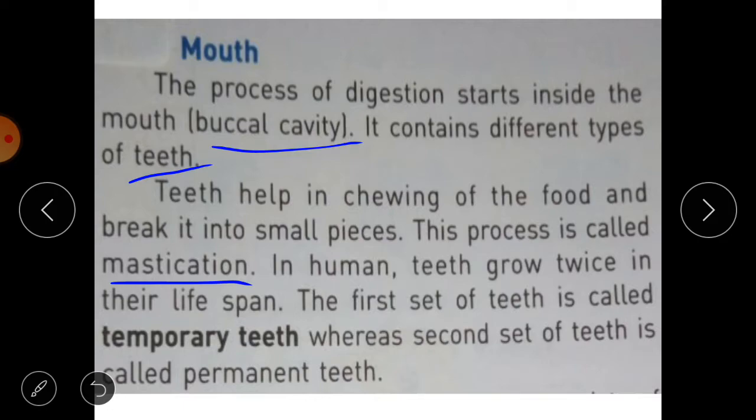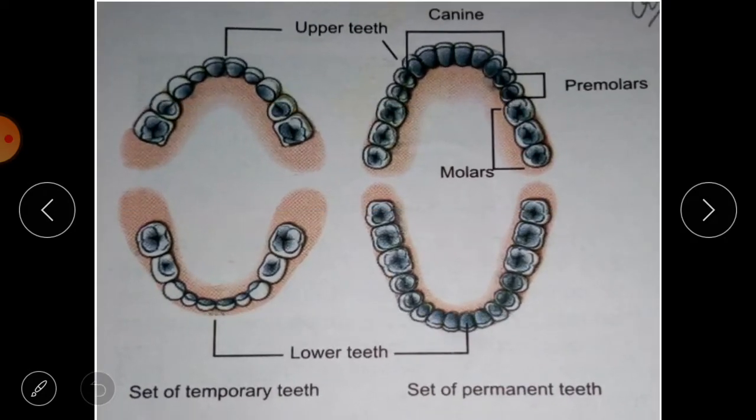In humans, teeth grow twice in their lifespan. The first set of teeth is called temporary teeth and the second set of teeth is called permanent teeth. So we have two sets of teeth in our life, temporary teeth and permanent teeth. Let's see the diagram. This is the set of temporary teeth, and here it is the set of permanent teeth.